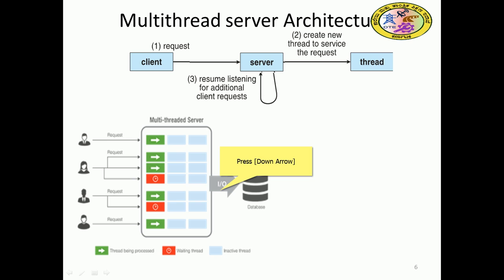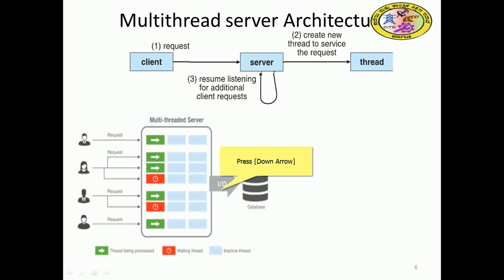One thread is what is called the waiting thread; the red one is the waiting thread. The green one is a thread being processed, and all the others are inactive threads. Of the three threads, one is waiting and the other two are processing, and the others are blocked, that is, inactive. Maybe it completed its job, went to the database, and the request was served. Then a second person comes; one is waiting and the other is working, and it goes to the same database. One more person comes with a running thread.